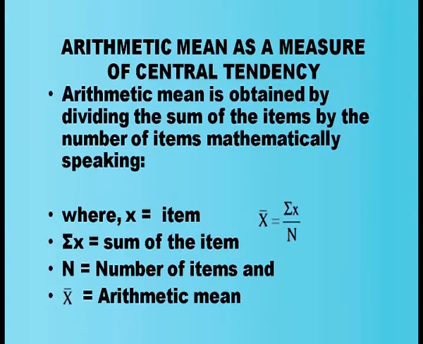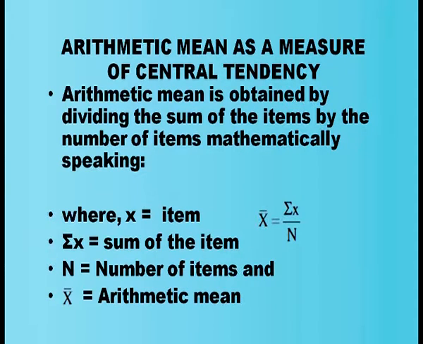Now, what is this arithmetic mean? Arithmetic mean is the value which is obtained by dividing the sum of items by the number of items mathematically. Arithmetic mean is the simple average. Arithmetic mean is written by the symbol x bar. Now, what's the formula of arithmetic mean? X bar equals sigma x by n.